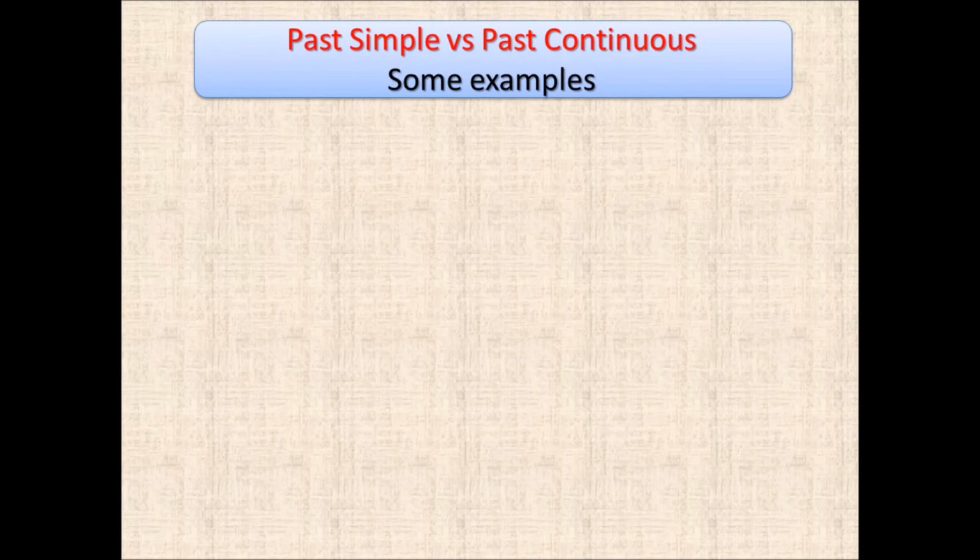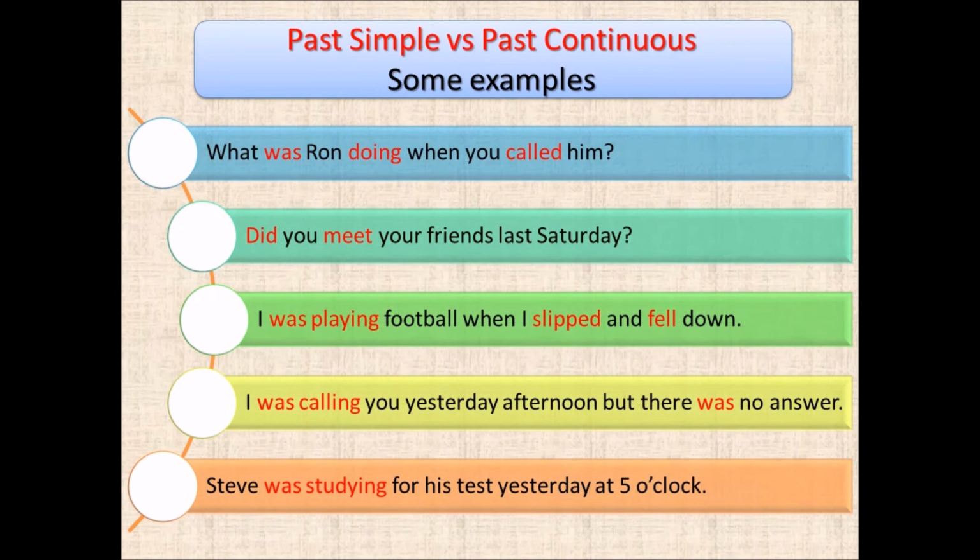Now some examples of past simple versus past continuous. Let's read. What was Ron doing when you called him? So here, as you can see, this action is interrupted by this action. So, past continuous interrupted by past simple. Now, did you meet your friends last Saturday? As you can see, this sentence is in the past simple only.